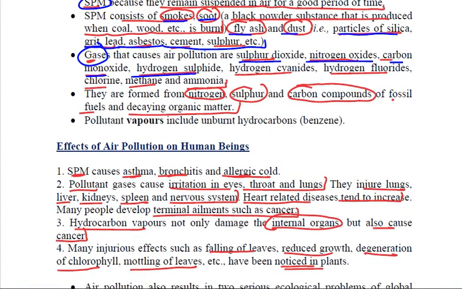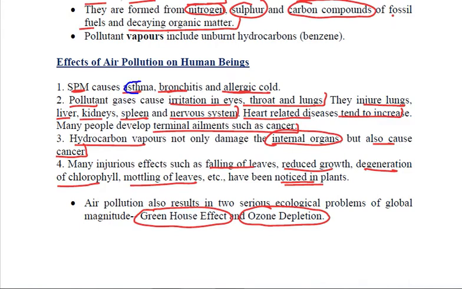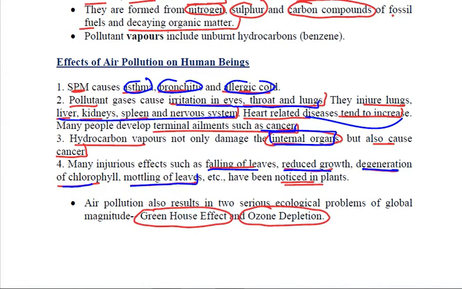Harmful effects of air pollution: diseases like asthma, bronchitis, and allergic cold. Then irritation in eyes, throat, lungs, various organs affected, heart problems tend to increase, cancer may also be caused, internal organs are affected, and in plants, various factors like falling of leaves, reduced growth, degeneration of chlorophyll, and mottling of leaves, etc. Very important that we need to be concerned with are the two main things: global warming, that is the greenhouse effect, and ozone depletion.